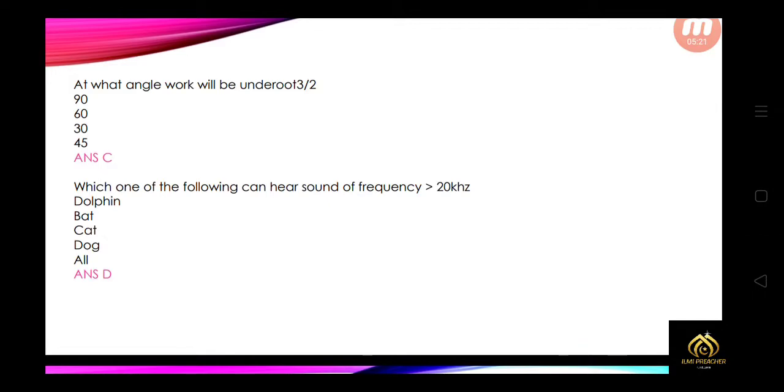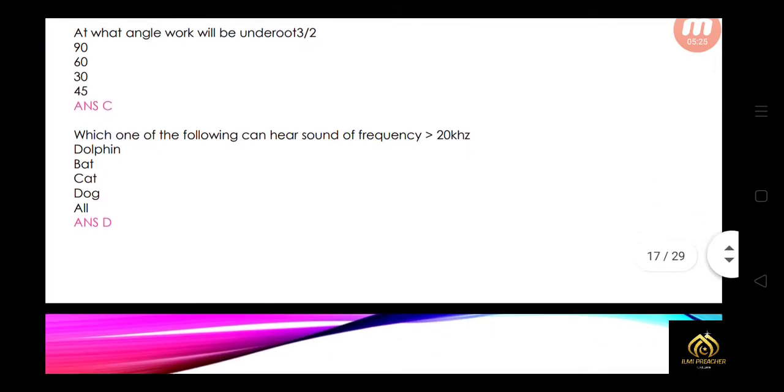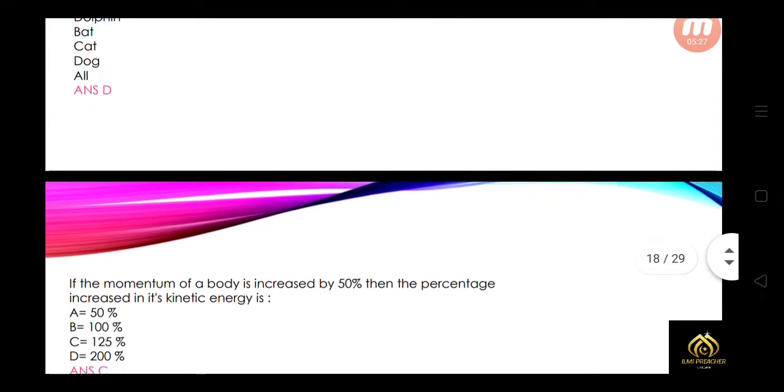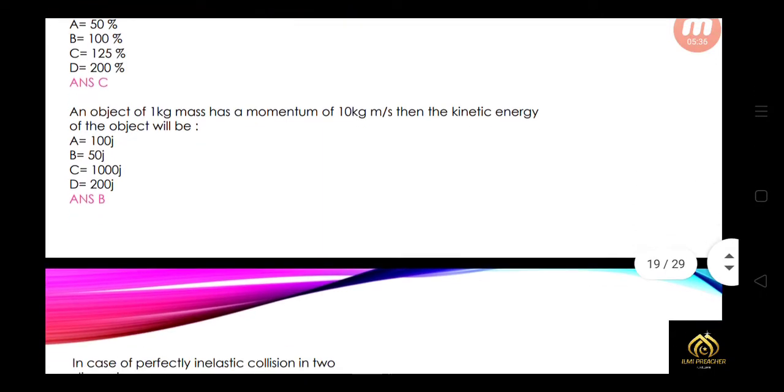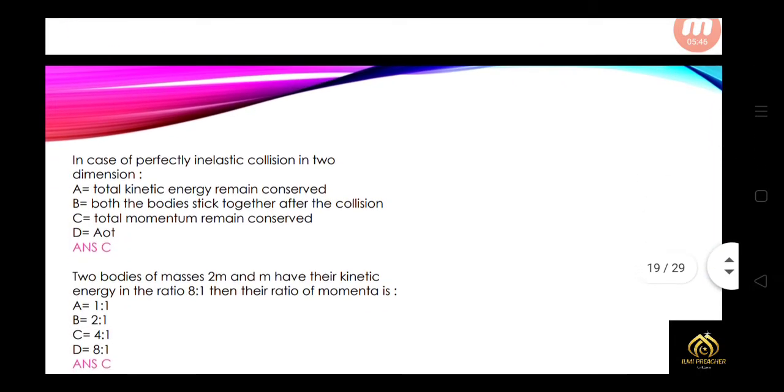Which of the following can hear sound of frequency 20 kilohertz? So that's all: bat, cat, dog, and all of these. If the momentum of a body is increased by 50%, then the percentage increase in kinetic energy is option 125%. An object of 1 kg mass has a momentum of 10 kg meter per second. Then the kinetic energy of the object will be option B, 50 joule.